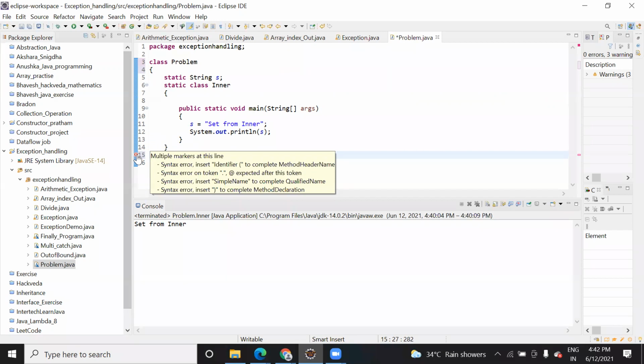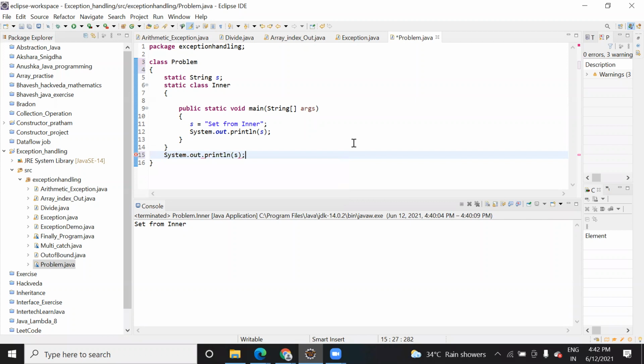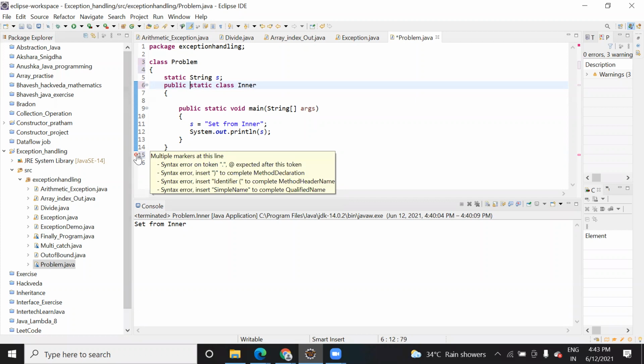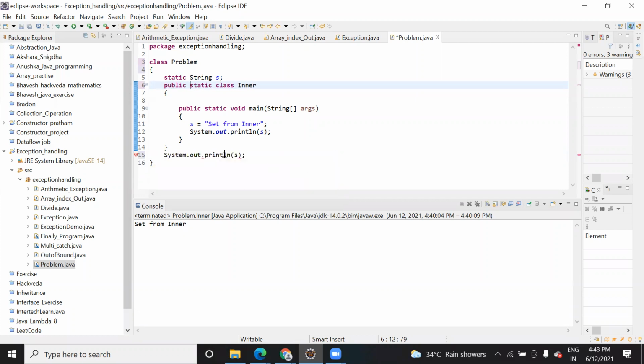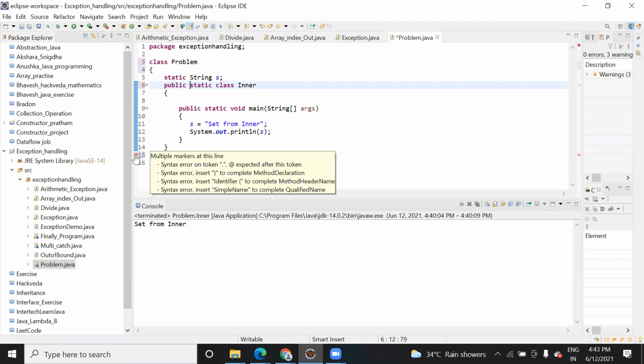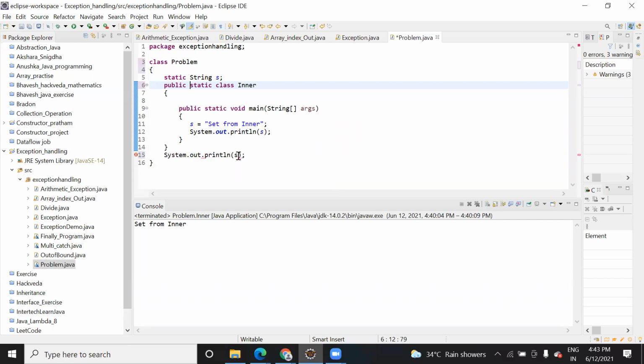Syntax error, insert identifier to method header, name expected. There is an error coming. Public, right? Public maybe. Sorry, in class public class problem. No, the error is syntax error on the token dot, but there is no syntax error here. Insert parenthesis to complete method declaration. I have added that here also.